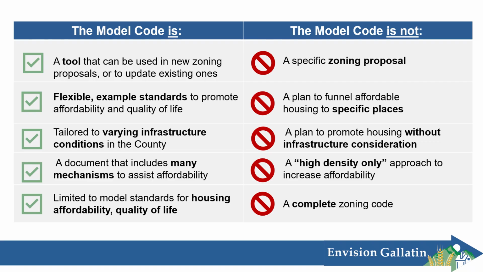So if any standards from the code were input into new zoning or an existing zoning code, we would want to take a look at that time and make sure that all other important standards are included. So just keep that in mind when you're looking at the model code. You're looking at a code mostly for housing. Although some of the standards do benefit things like agriculture and water quality as represented by our icons that I went over earlier. So those are ancillary benefits, but it's not necessarily the main goal of this code to protect those things outright. So just a note there.